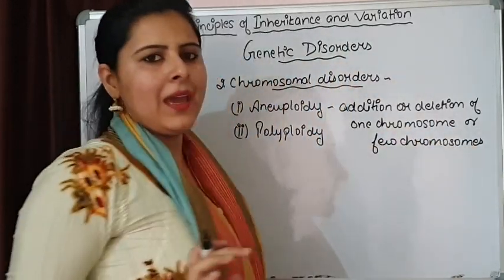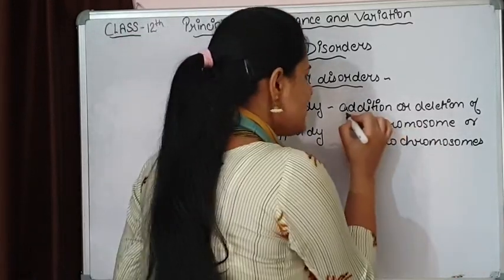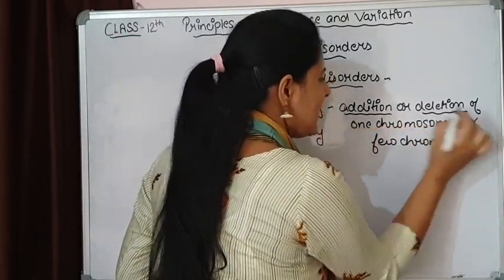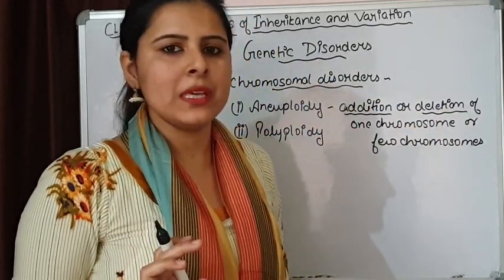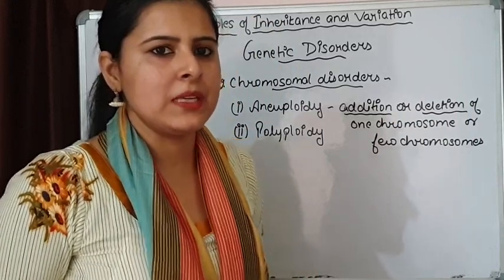That is aneuploidy. In aneuploidy, two situations come: either there is addition of a chromosome or there is deletion of a chromosome.